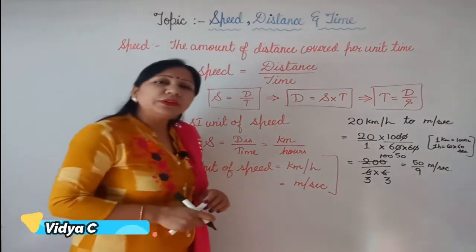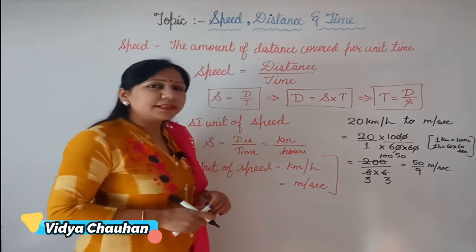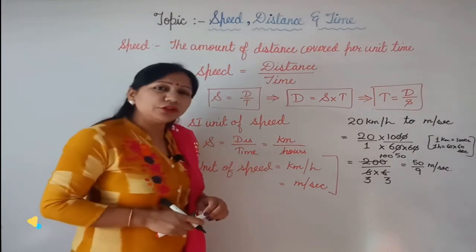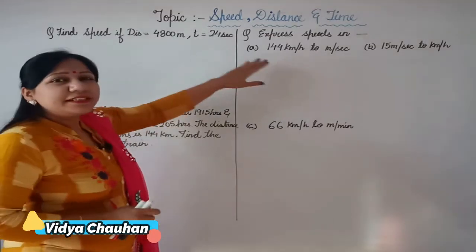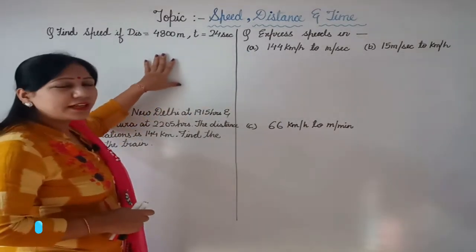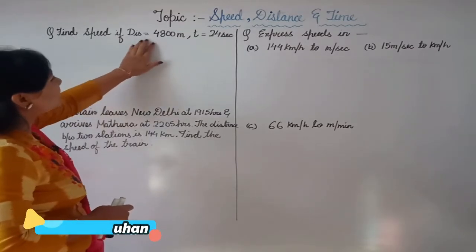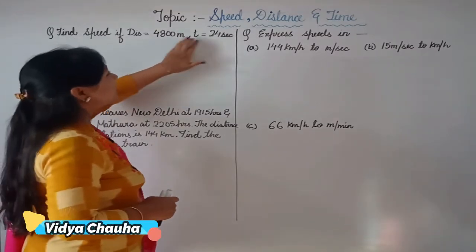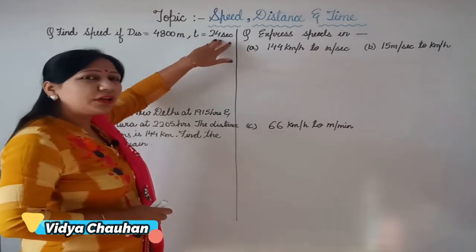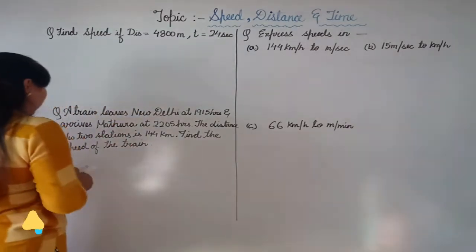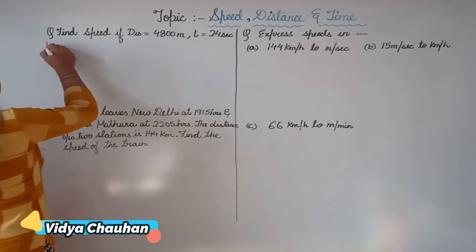So now students, we will take some questions from your book exercise and let us check out the solution to those questions. The first question says, find the speed if distance is 4800 meter and time is 24 seconds. So this is our first question. Let's check out the solution for this question.